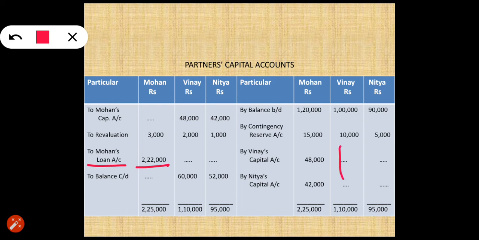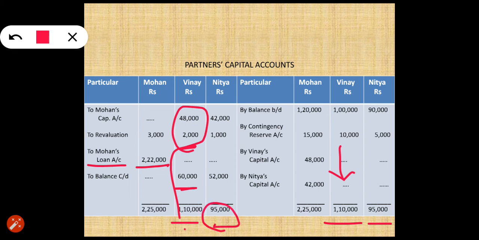विनय के अकाउंट में भी क्रेडिट साइड ज़्यादा है, दैट इज़ 1,10,000, 1,10,000. सब्ट्रैक्ट दिस डेबिट अमाउंट, दैट इज़ 50,000, and 1,10,000 minus 50,000 is 60,000. Then for Nitya, 90 plus 5, 95,000. From this 95,000 subtract 43,000, and the difference is 52,000. Now since they are going to be the partners in the firm, their balance will be written as balance carried down for the next year, that is 60,000 and 52,000. In this way you are going to do the balancing of partners capital account.